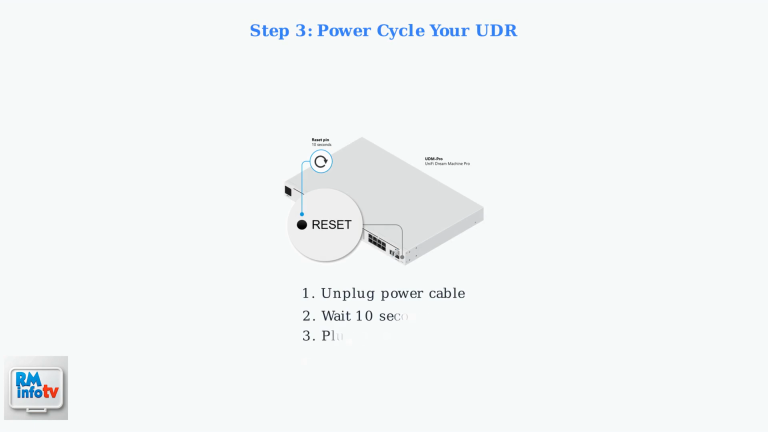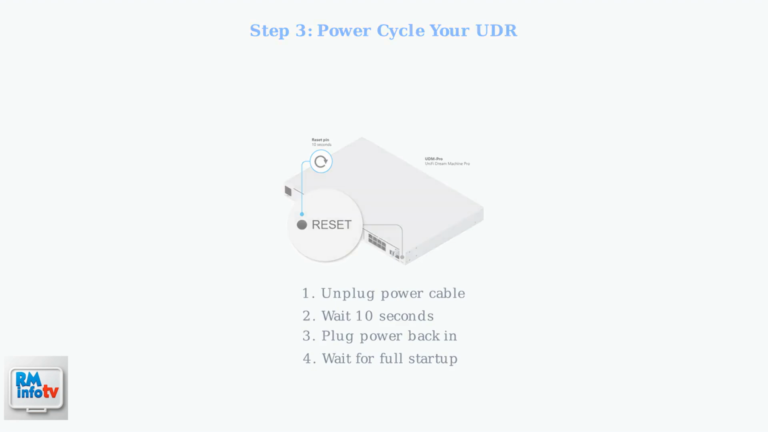A simple power cycle of your UniFi Dream router can often resolve temporary glitches. Restarting the router reinitializes the hardware and ports, potentially fixing PoE issues. Unplug the power cable, wait 10 seconds, then plug it back in and wait for the device to fully start up.